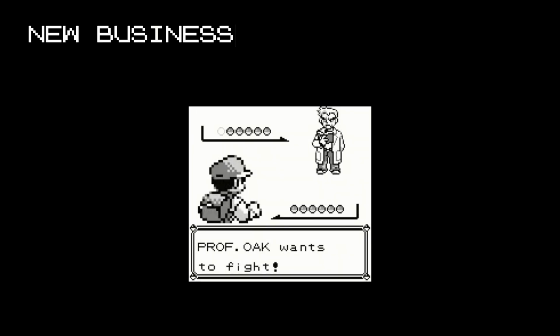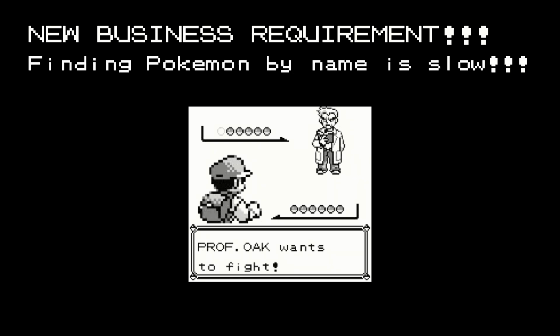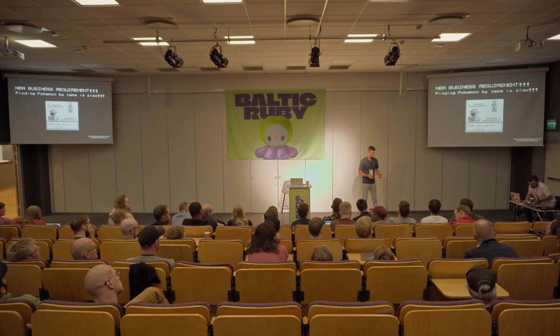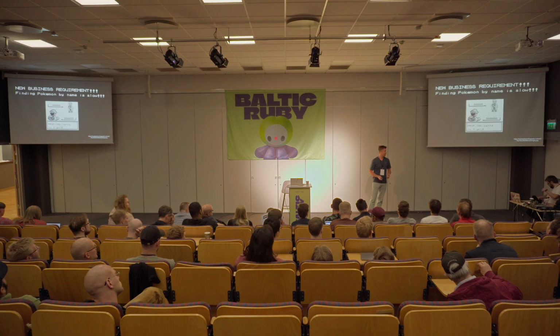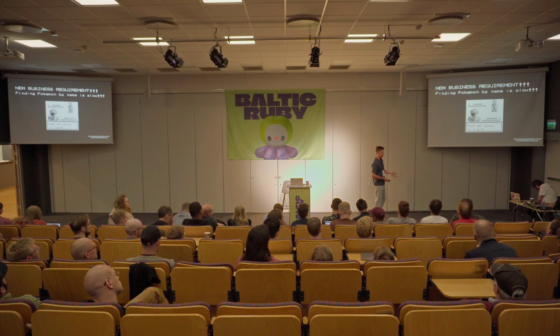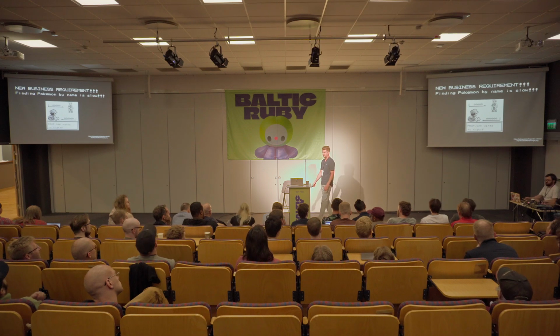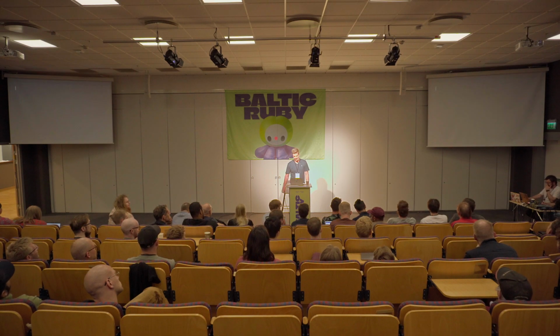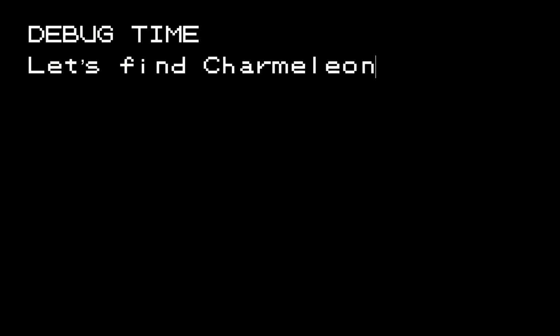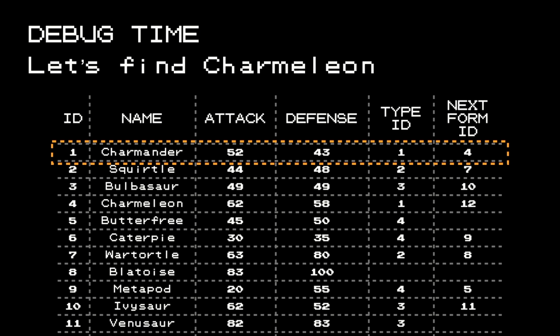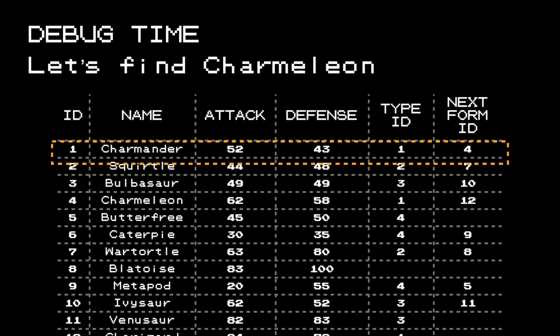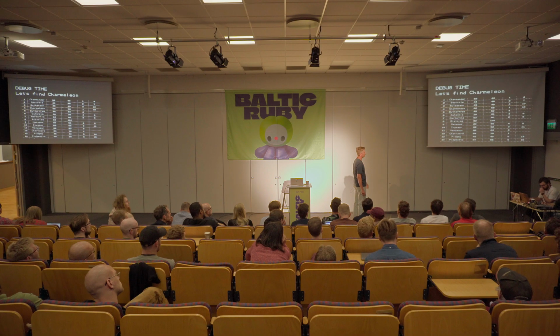And we received another business requirement. The business owner comes to us and says, you know what, our core functionality, which is finding Pokemon by name, is not working anymore. It's slow. You have added so many records that now we are waiting seconds to retrieve them. Fix it. Okay, so it's time to debug. Let's say that we want to find Charmeleon. Okay, so let's go. Oh, here it is. Okay, it wasn't that bad. It wasn't that long. What the hell does he want, right?